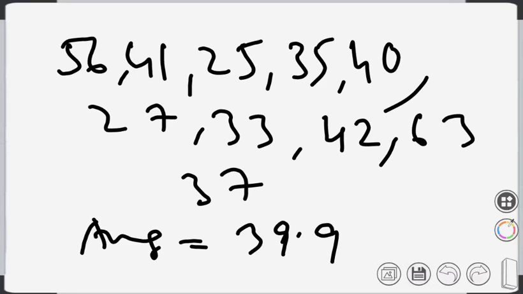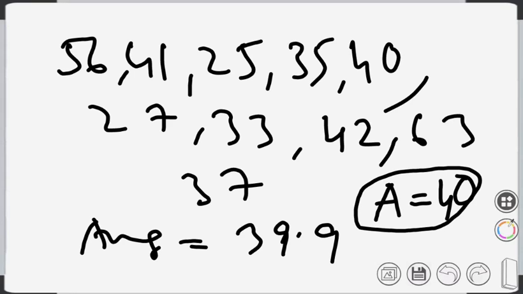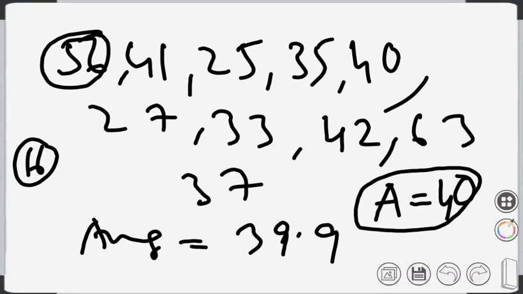We can see that there are some values which are more than the average and some values which are less than the average. So if I ask you what is the deviation of each value from a constant a, and I'm saying that a equals 40. What is the deviation from 40? The deviation of 56, which is greater than 40, is 16, that is 56 minus 40. Then the next one is 41 minus 40, that is plus 1. Plus 16, plus 1, then this one will be minus 15, isn't it?